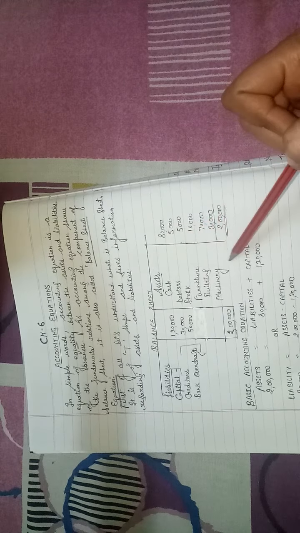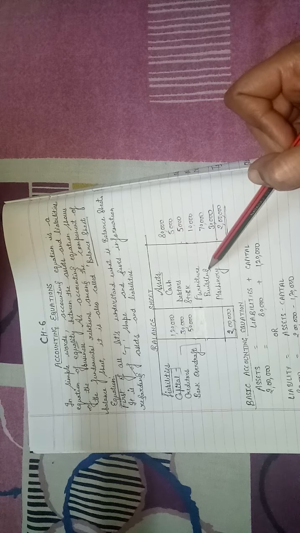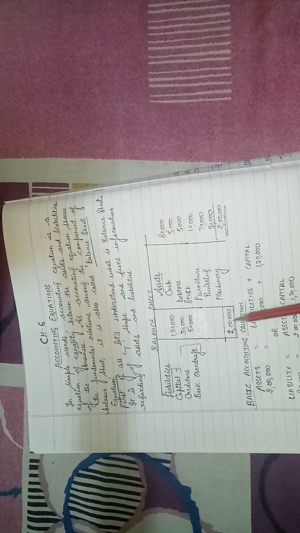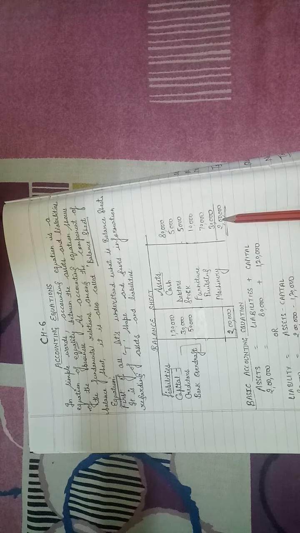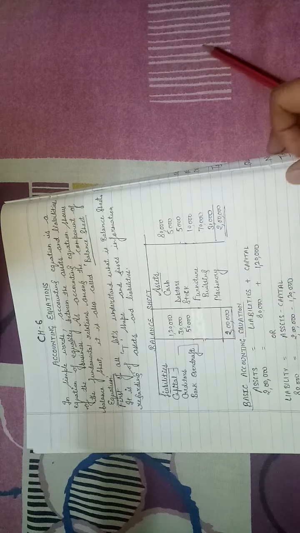And this is our asset side. Here we record all the assets, current assets as well as non-current assets. And at last, both the asset side and the liability side of the balance sheet should be equal. So this is the format of our balance sheet.